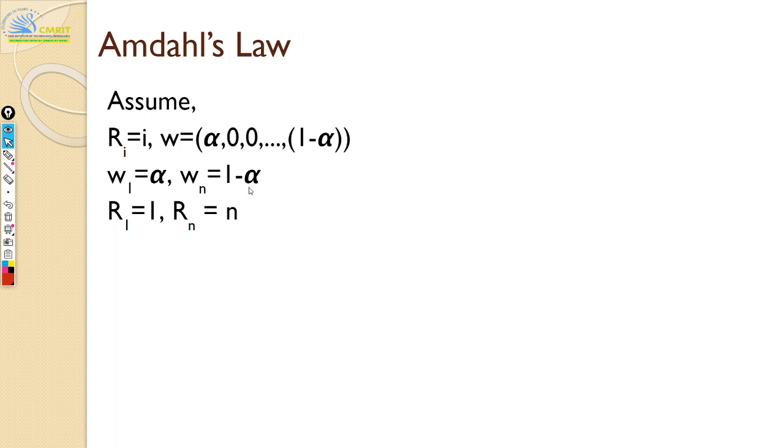That will be 1 minus alpha. If 50% of my program is sequential, I assume that the other 50% is completely parallel. It's just two extreme cases we are analyzing here. We are putting zero for all the in-between cases, and we are only dealing with a processing element of size n.